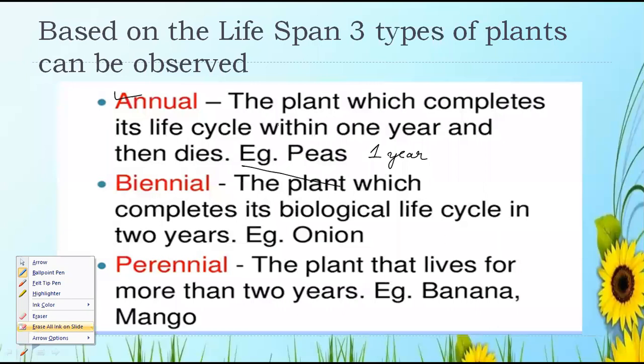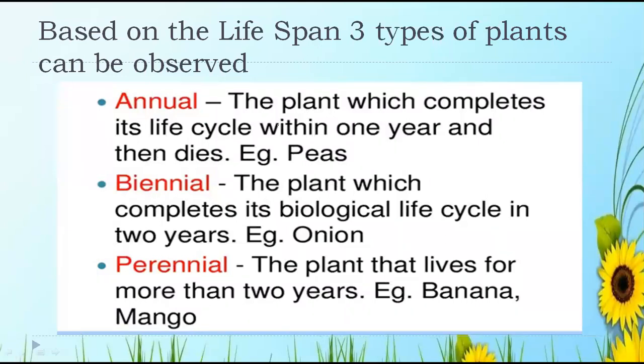So what is the annual plant? Those plants which complete their life cycle. Life cycle in a sense means the entire birth, then the reproductive phase, then the maturity, and then the aging, and then death. That is known as the complete life cycle. Within 1 year, those plants are known as annual plants. Another example is the paddy or the rice.